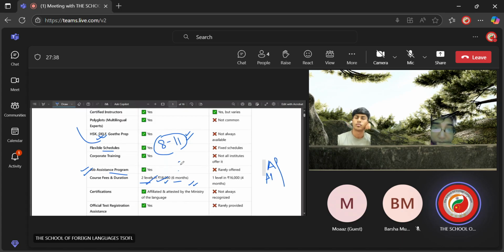If you are customizing the session for 3 months, you can have 4 sessions in a week. In that, you can complete the entire A1 plus A2 module.